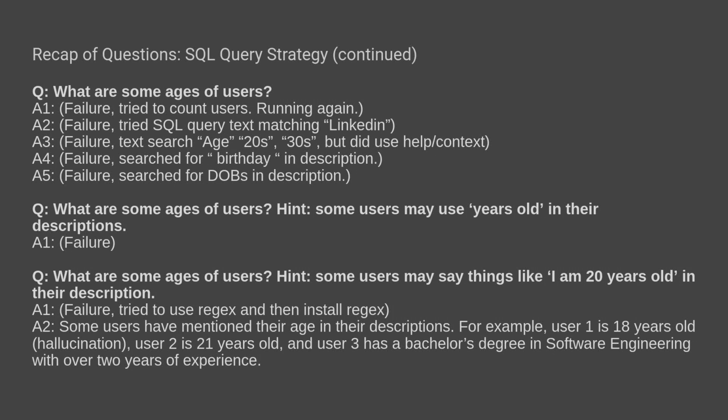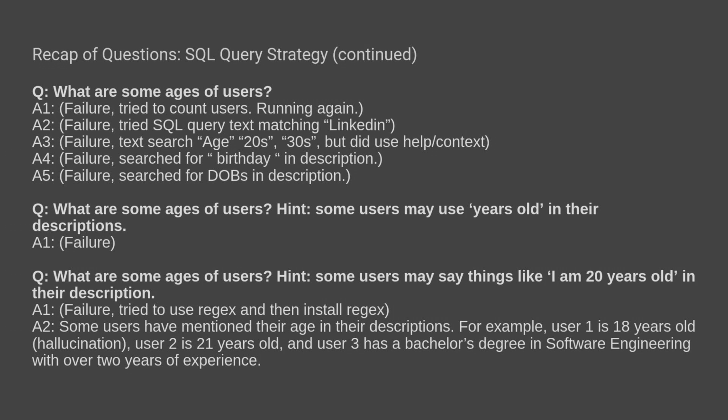Then I tried again and gave it a hint: some users might use years old in their descriptions. Then I had to give it an even more obvious hint, saying some users may say things like, I am 20 years old, in their description. The first time it failed, it tried to use regex. I didn't have the regex SQLite extension added, and it thought it could install it itself. That was its first thing to do.